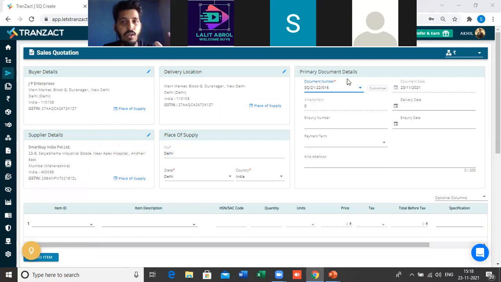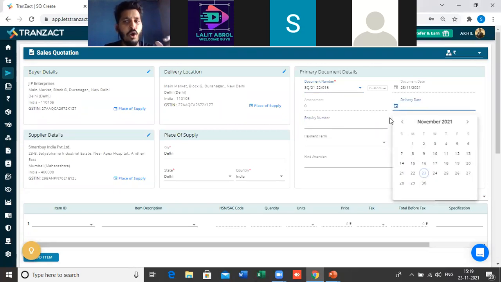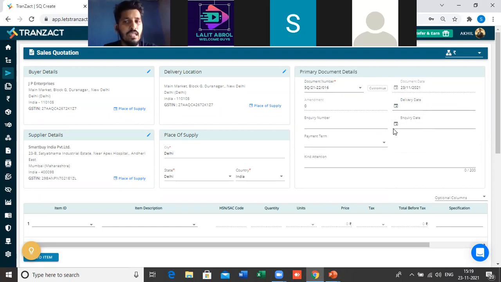Coming to the primary document details, the quotation number will come here automatically if you have set this in the settings. And then we have the inquiry number and delivery date. These are some optional fields which, if you add these details, will help you. For example, if you put the inquiry number, and I receive the inquiry through IndiaMart, I can get the report. This data will help me see what inquiries are coming via IndiaMart, through email, through website. So you can check which channel is working. This is why it is very important to put the inquiry number also.